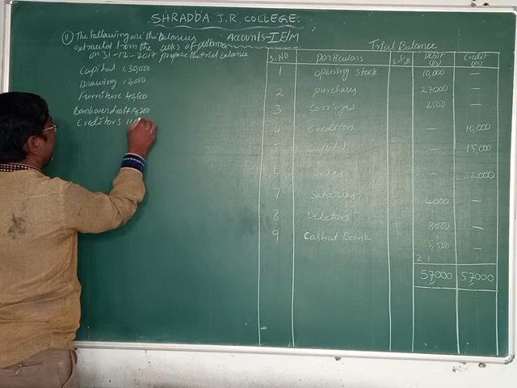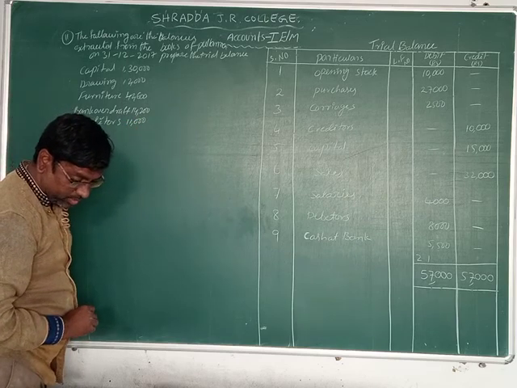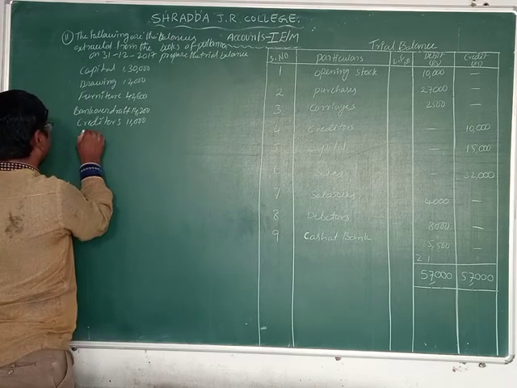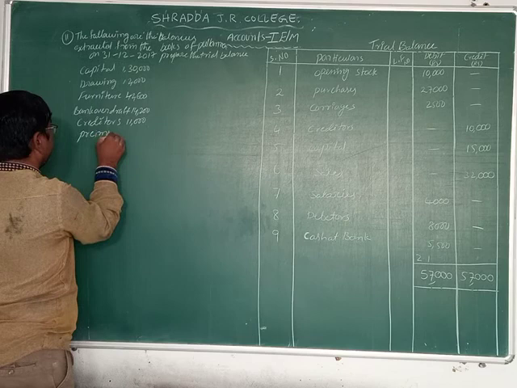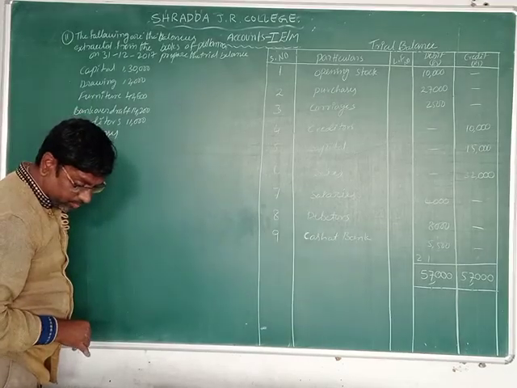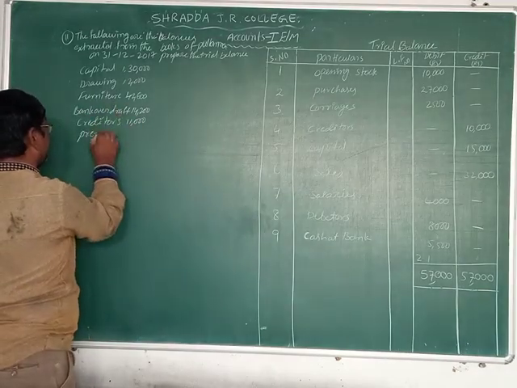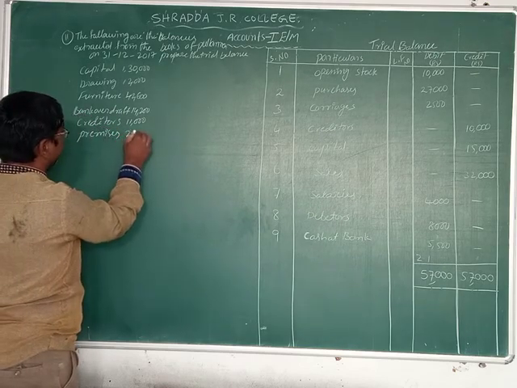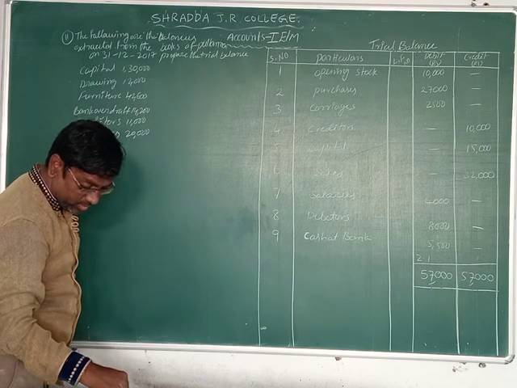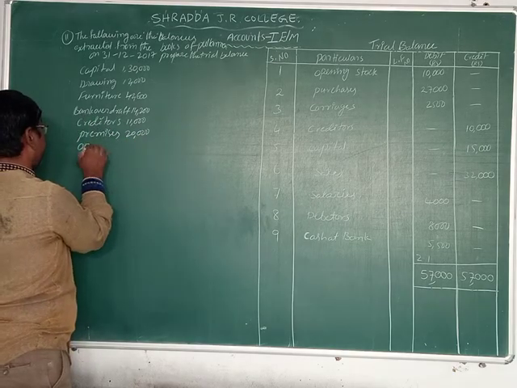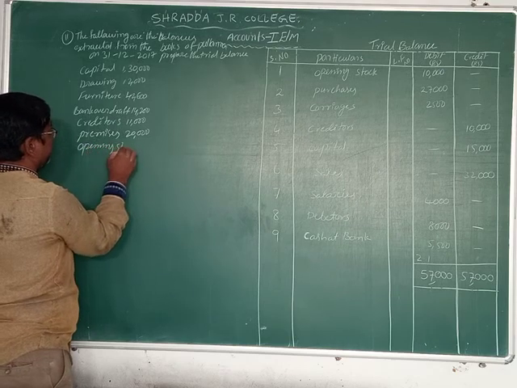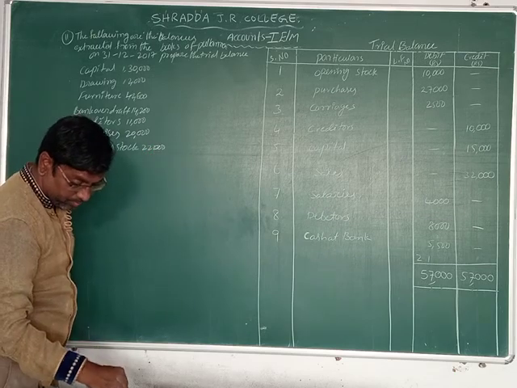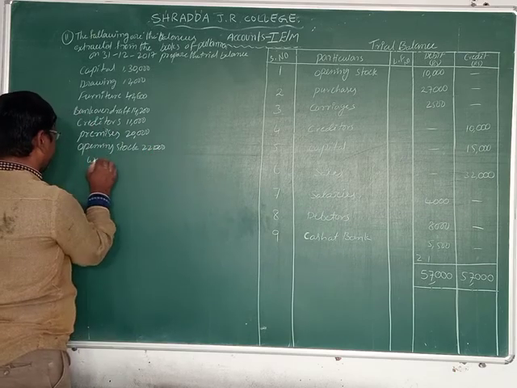Creditors 11,000. And princess 20,000. Now next one is opening stock 22,000, and wages 2,000.